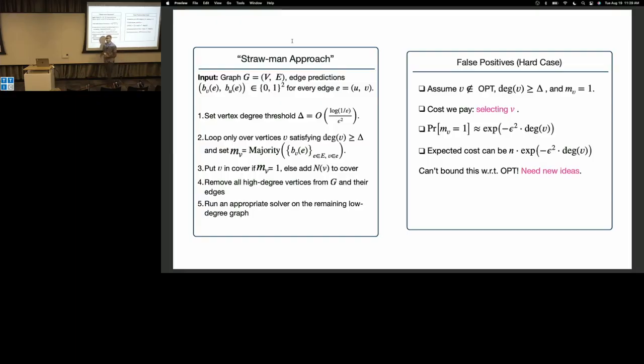But the problem is that opt could be very small, while the expected number of extra vertices we get is proportional to n. N and opt are not necessarily related to each other. So it could be that for any vertex that's not in the cover, there's a small chance that we think it is. If we add all these vertices, we get theta n. So then we can't get a bounded competitive ratio.